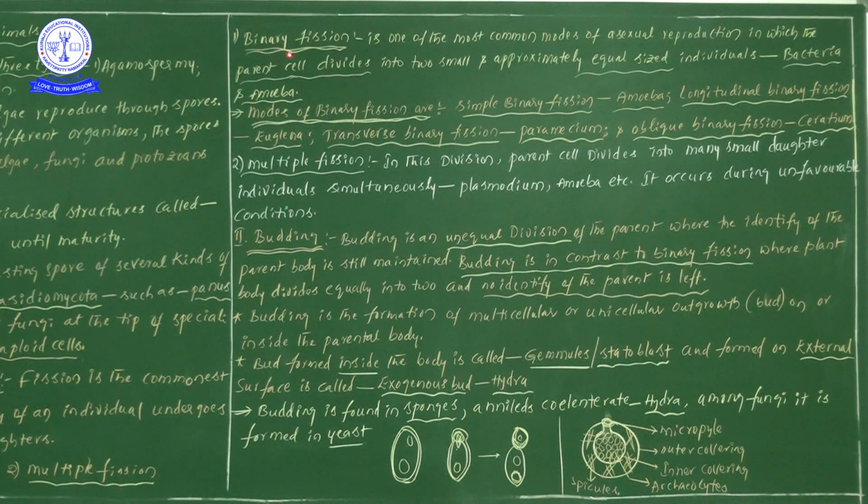In binary fission, the parental cell divides into two small and approximately equal sized individuals.